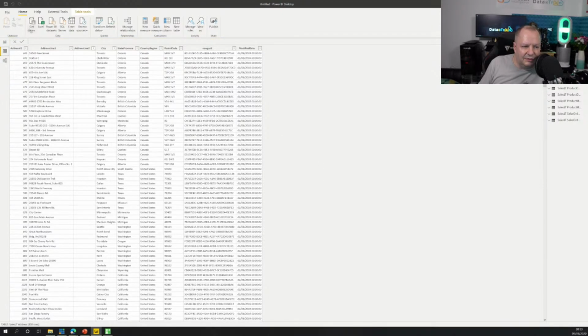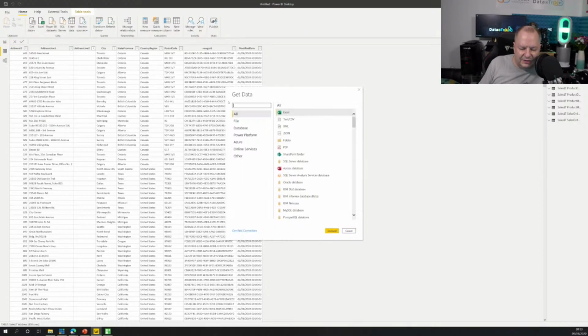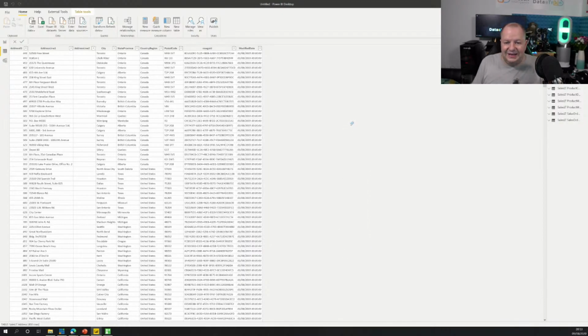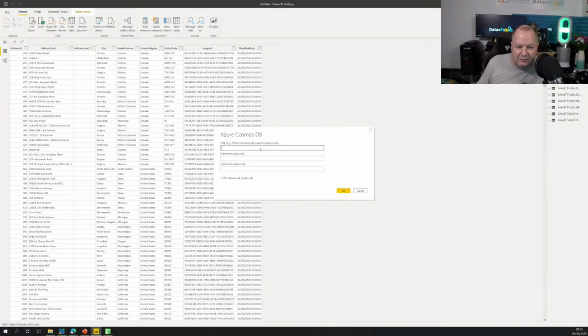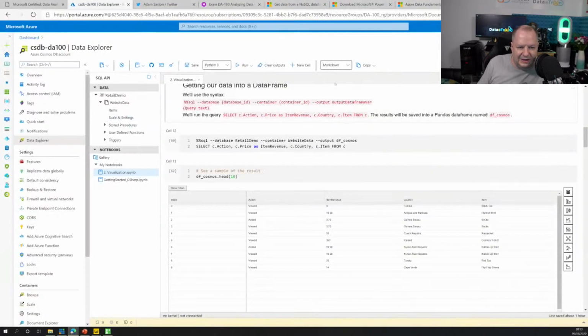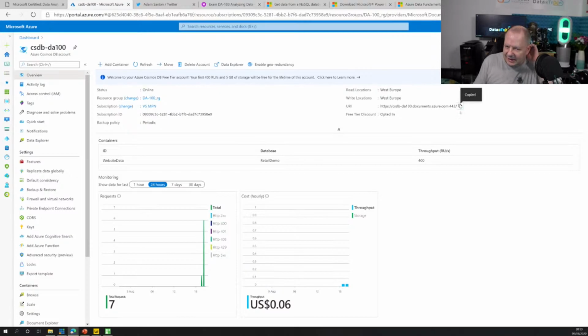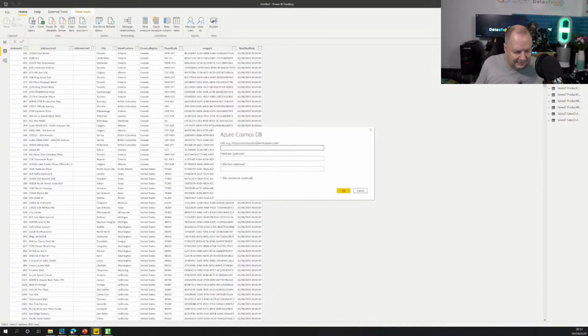And let me go and do get data, and we're going to come to more. We're going to go to the Azure tab. Let's wait for that to load. Here we go, the Azure tab. And we're going to Cosmos DB. Now again, we have an endpoint URL that we need. So let's go and grab that. And we're going to go back in here. We're going to go to our overview, and we're going to grab the URI there. Come back to Power BI, drop that in.